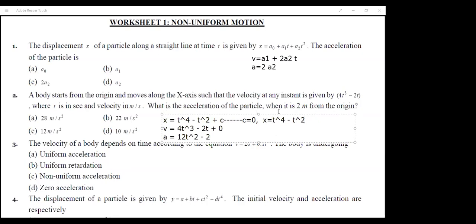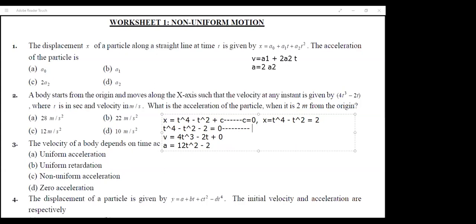Since they're asking for the acceleration when displacement was 2 meters, let us find the time when it reached 2 meters, so you need to equate x to 2. So t raised to 4 minus t square equals 2. It's a reducible form of a quadratic equation. If I simplify, I get t raised to 4 minus t raised to 2 minus 2 equal to 0.